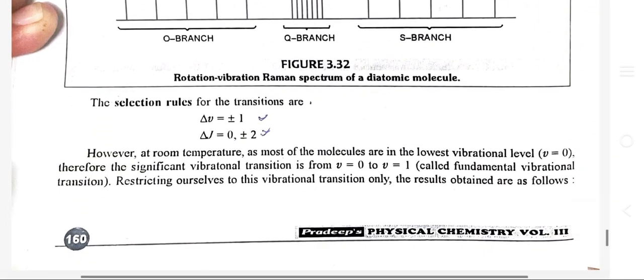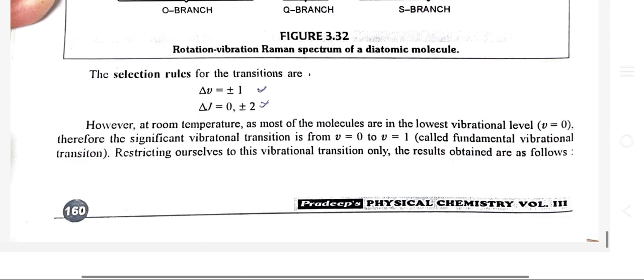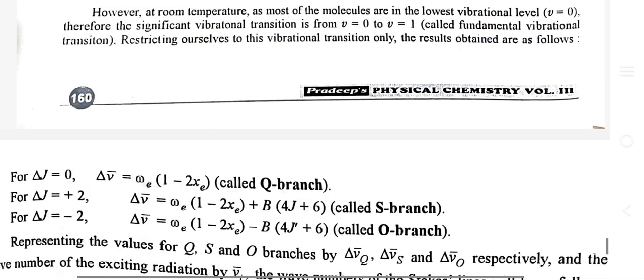The selection rules for the transitions are delta V equals plus minus 1, delta J equals 0 or plus minus 2. However, at room temperature, as most of the molecules are in the lowest vibrational level, the significant vibrational transition is from V equals 0 to V equals 1, called the fundamental vibrational transition. Restricting ourselves to this vibrational transition only, the result obtained is as follows.